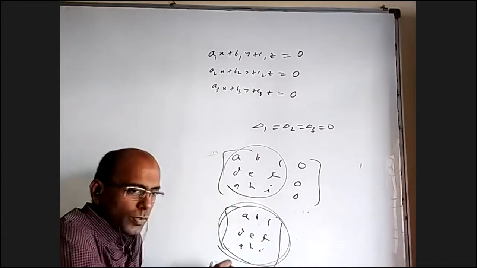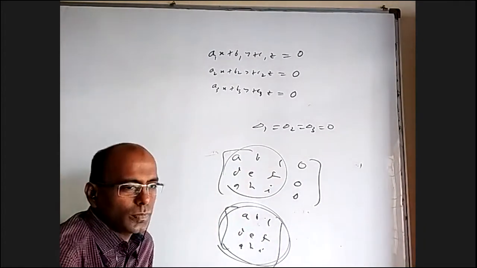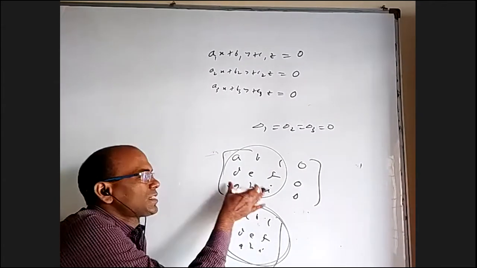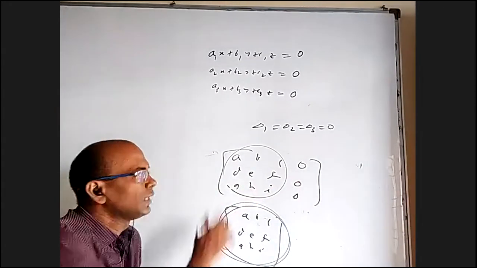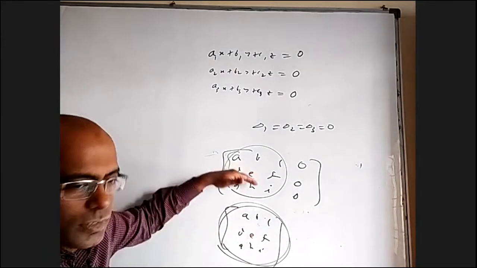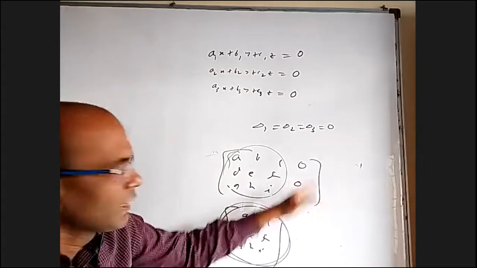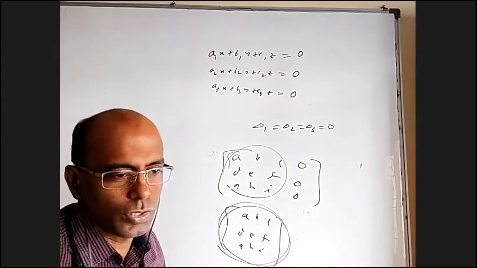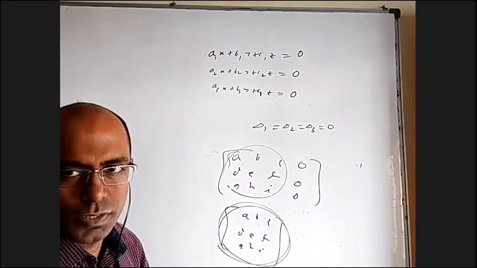If this rank is 2, then this rank is also 2, because this 3 by 3 determinant is 0, which means all 3 by 3 determinants are 0. There is at least one 2 by 2 whose determinant is non-zero. And if this rank is 1, this rank is also 1, because this is not giving any extra determinants which are non-zero. Every determinant is coming 0 only because of that.